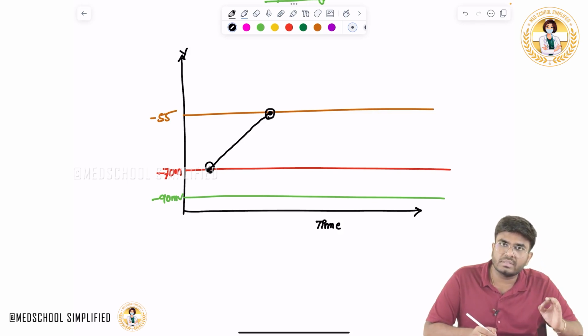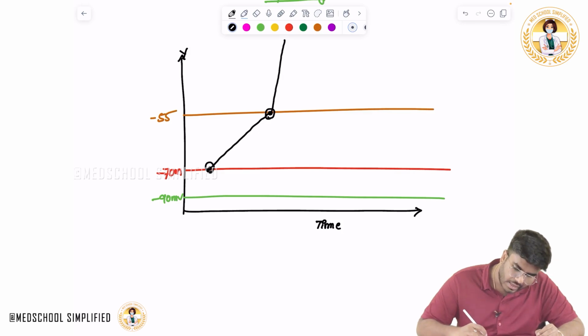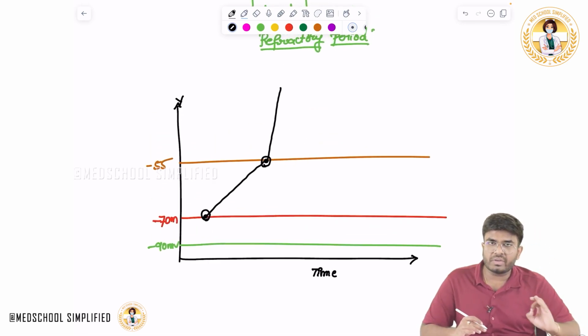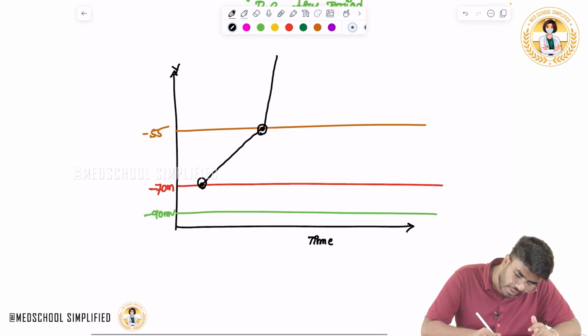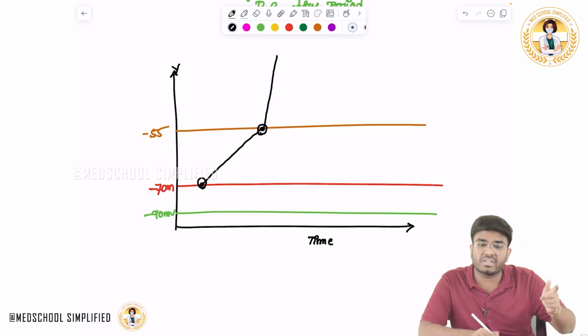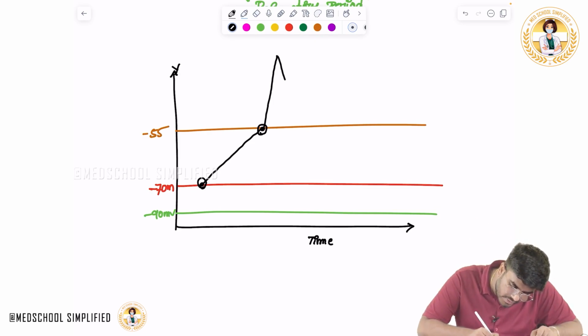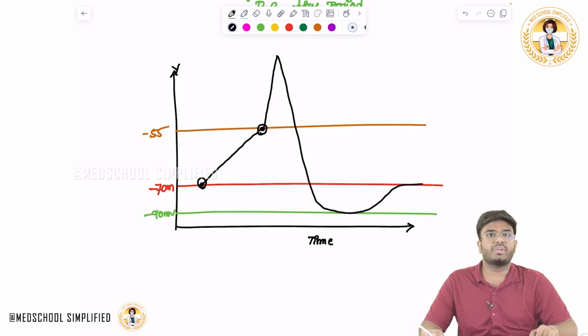Once threshold potential is attained, immediately what happens? Depolarization happens. After depolarization, once the overshoot happens and the membrane potential becomes positive 10, immediately what happens? The activation gates are open, but the inactivation gates of the voltage gated sodium channels are closed, and potassium efflux starts. So the voltage is coming down like this, and it will become resting membrane potential again.